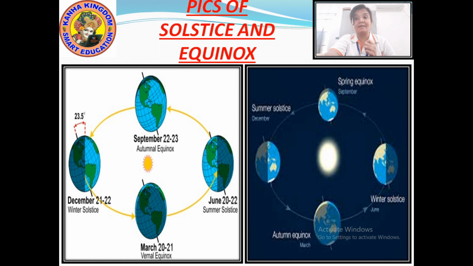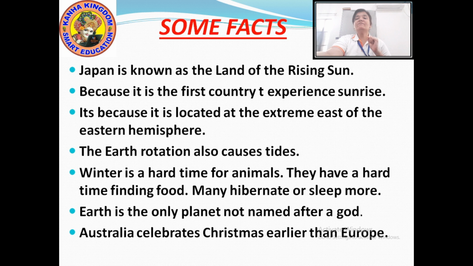Now let's see some other facts about the seasons and the days. Some facts are: Japan is known as the land of rising sun. Do you know why?